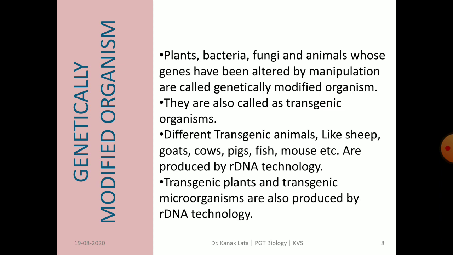Various plants, bacteria, fungi and animals are made transgenic, whose genes have been altered by manipulation. Different transgenic animals like sheep, goats, cows, pigs, fish, mouse, etc. are produced by rDNA technology, that is recombinant DNA technology, and transgenic plants and transgenic microbes are also produced by recombinant DNA technology.